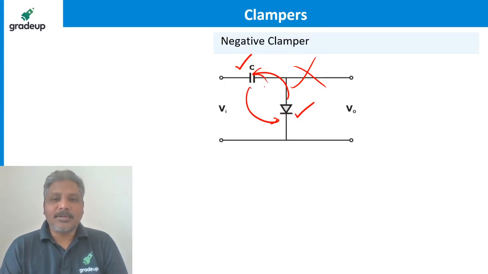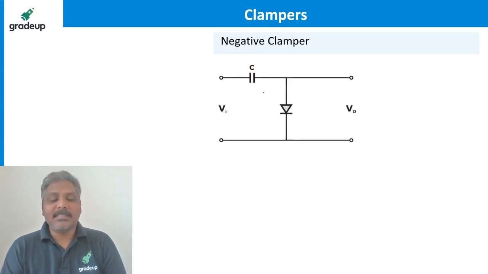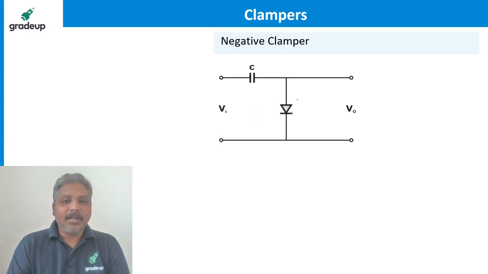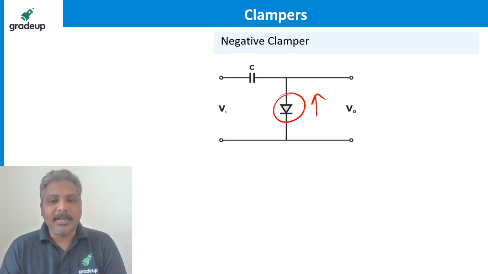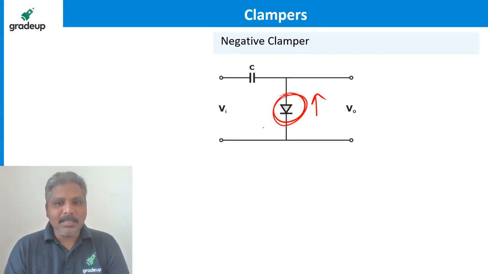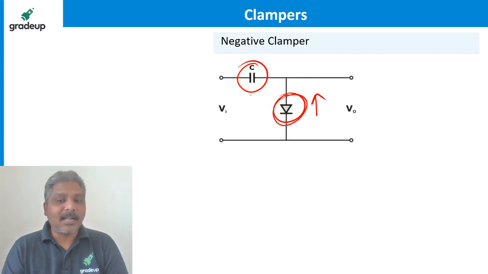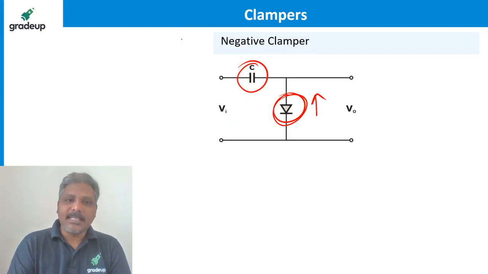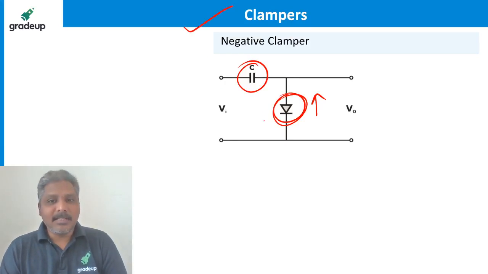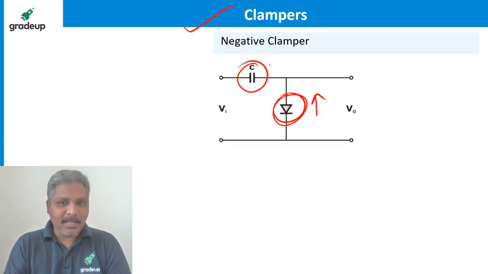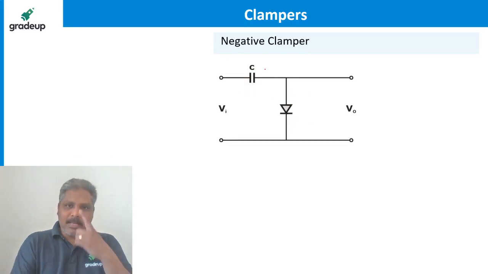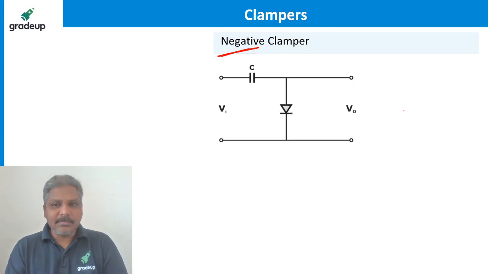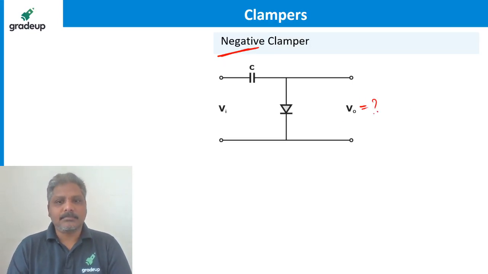So a clamper compared to clippers is somehow very simple. The diode always will be like this, maybe like this or maybe like this. The direction may be different, but the position of the diode always will be here only. The position of the capacitor will always be here only. This is called a clamper circuit. So by seeing the circuit, we should define whether it is a clamper or not. If you find the capacitor here and the diode here, always remember this. Now whether it is a negative clamper or not, later we'll see by seeing the output.